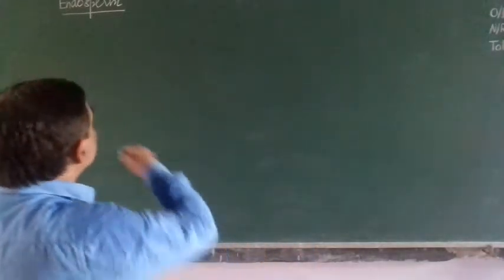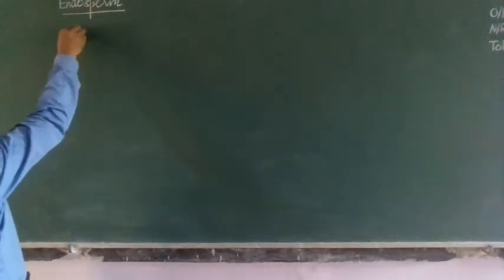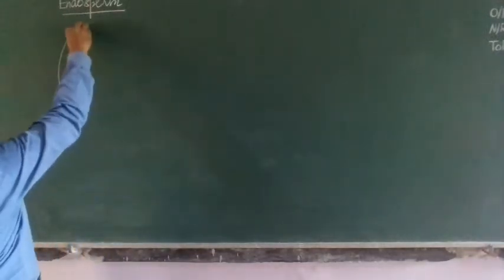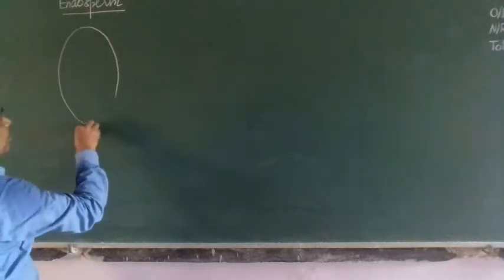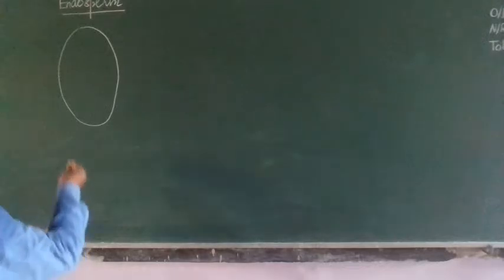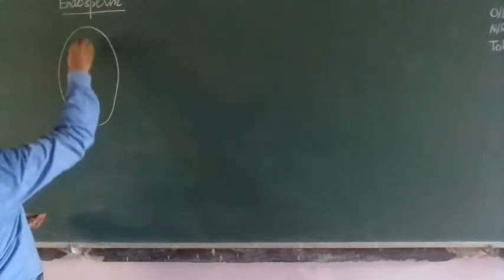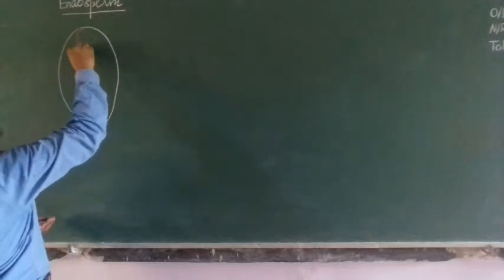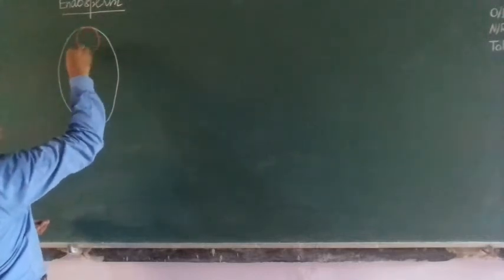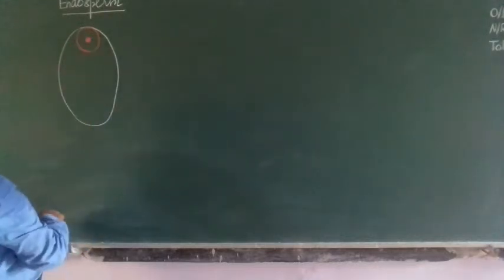Here, if you see the embryo sac, this is the zygote.